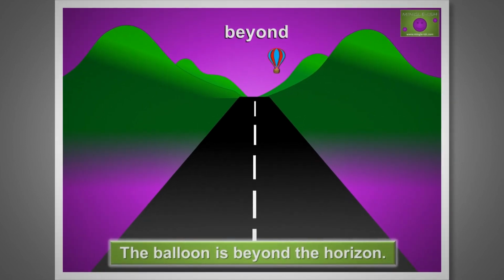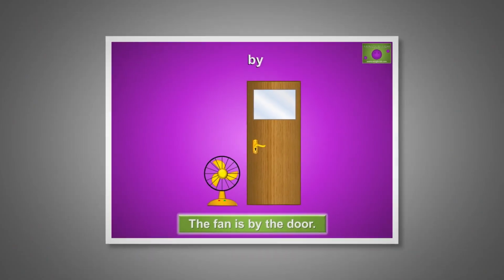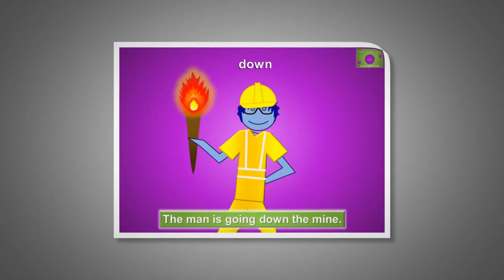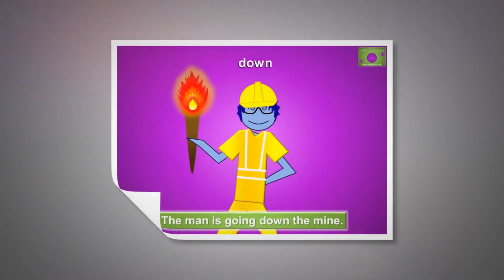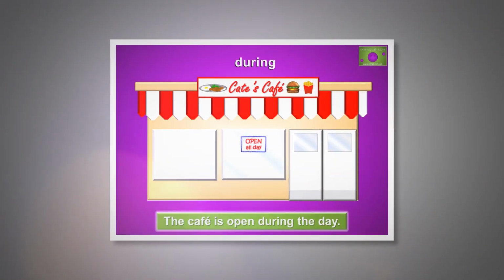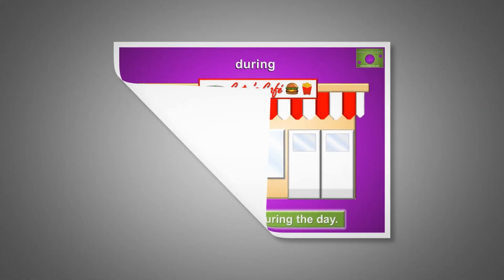Beyond means further than. The balloon is beyond the horizon. By means no later than or close to. The fan is by the door. Down means from a higher point to a lower point. The man is going down the mine. During means throughout the duration of something. The cafe is open during the day.